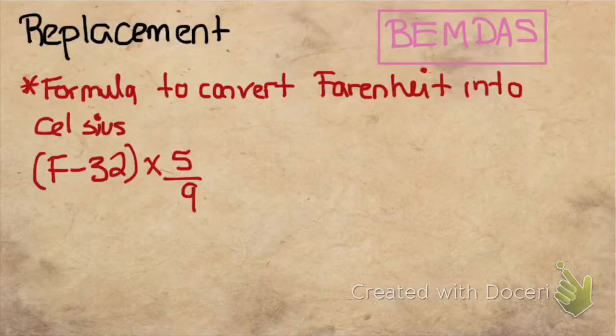This lesson is on replacement when we are using order of operations. When you use replacement in math, it is usually when you are using formulas that you will learn throughout the years, and you are going to replace certain letters in those formulas with the numbers that go with them.